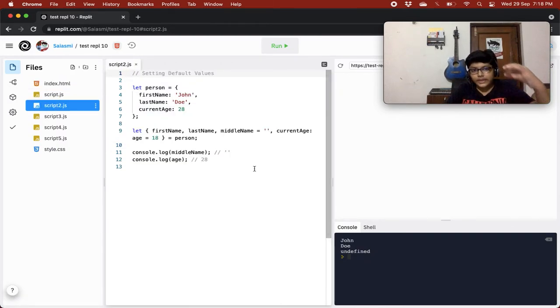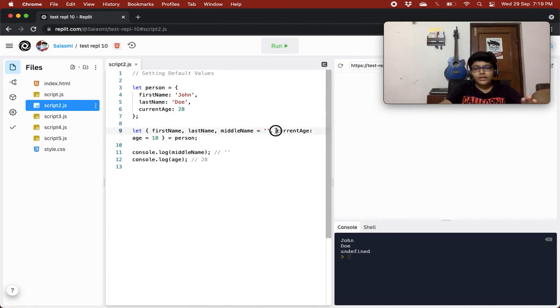Now we are on setting default values. Over here we have a person object which has first name John, last name Doe, and current age 28. Then we are destructuring it, and you see we are giving middle name equals empty string. This means if the middle name is not present in the person object, instead of giving it the value of undefined, you set it to an empty string. So that is the default value, right? If you don't find the value of middle name, it will set it to empty string, not undefined.